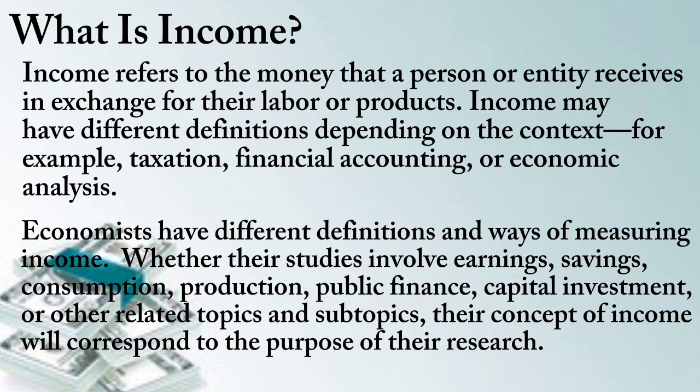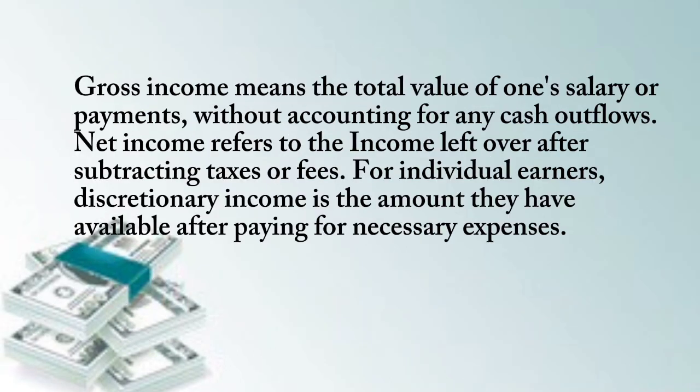There are different terms for income depending on the quantity being measured. Gross income means the total value of one's salary or payments without accounting for any cash outflows. Net income refers to the income left over after subtracting taxes or fees. For individual earners, discretionary income is the amount they have available after paying necessary expenses. And that's all for what is income.